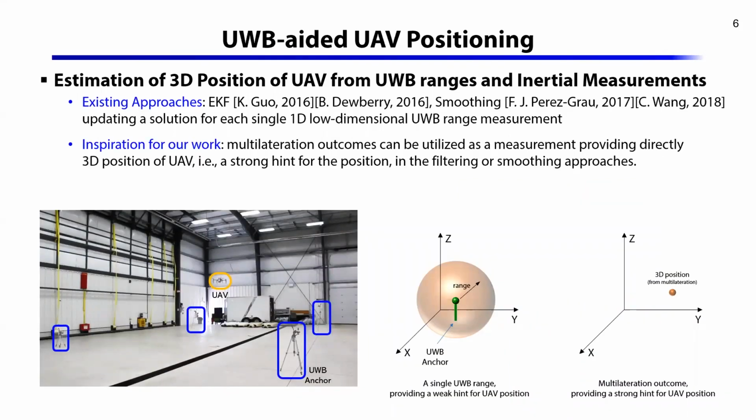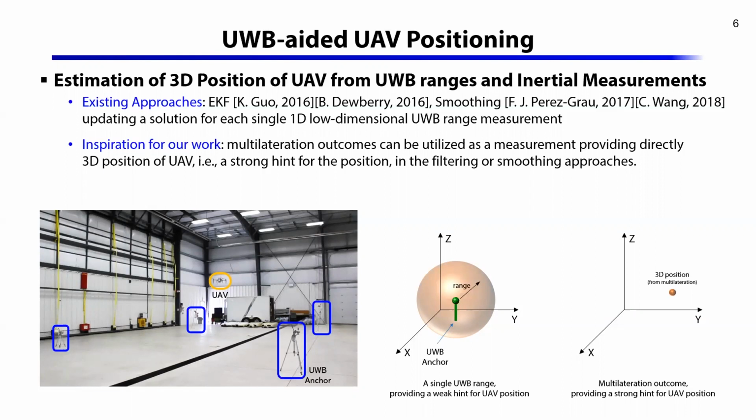Positioning of UAV using UWB sensors has been often addressed as a problem of estimating 3D position of UAV from UWB ranges and additional inertial measurement. To tackle the estimation problem, the extended Kalman filter has been widely used in many works. In addition to the filtering-based method, some recent works have presented smoothing-based approaches in which the estimation problem is dealt with the graph optimization. These existing methods estimate the 3D position of UAV by updating a solution for each single 1D low-dimensional UWB range measurement.